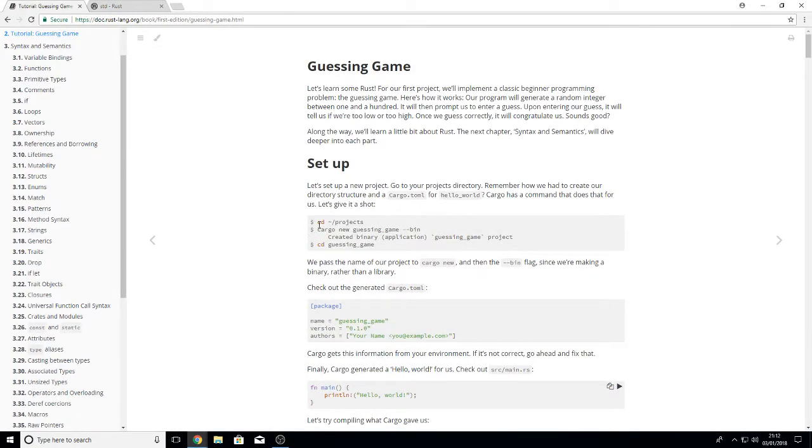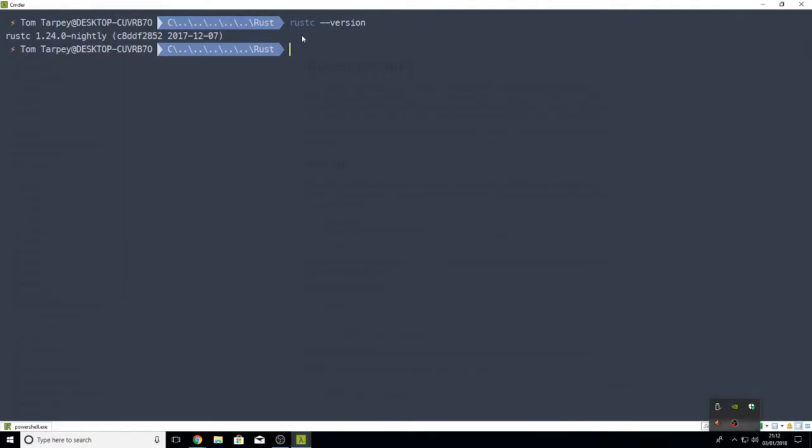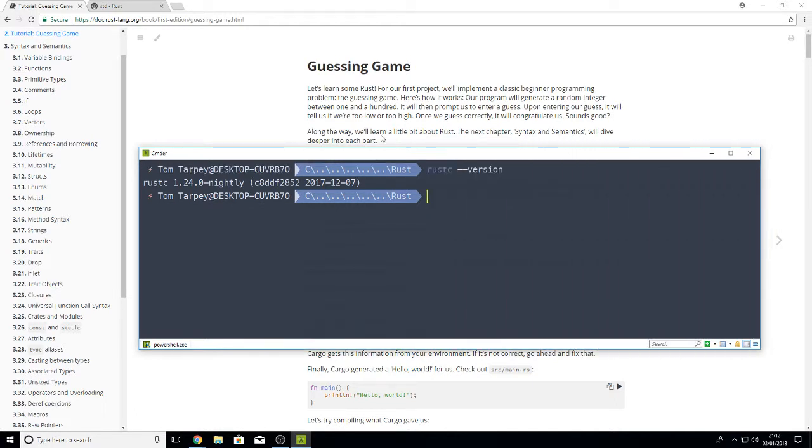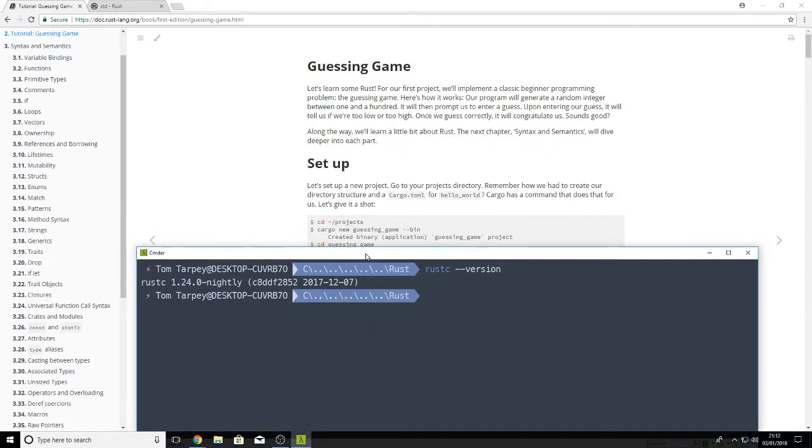Where are we? Guessing game setup, blah blah. Project, got a new guessing game bin. Should we just do that and see what we get? Might just make this a bit smaller, something like that. Move it down here a bit. Yeah. So we'll just do a cargo new guessing game bin.